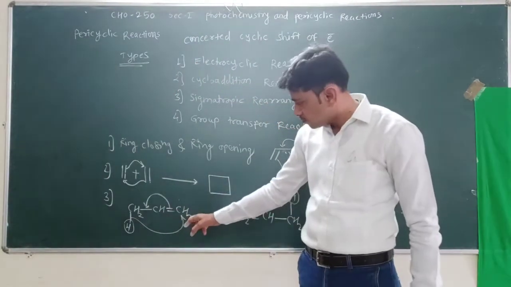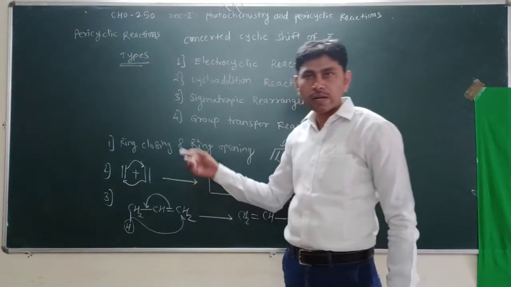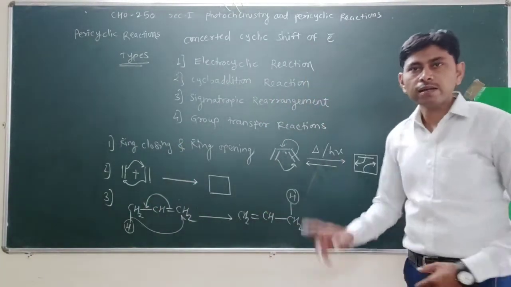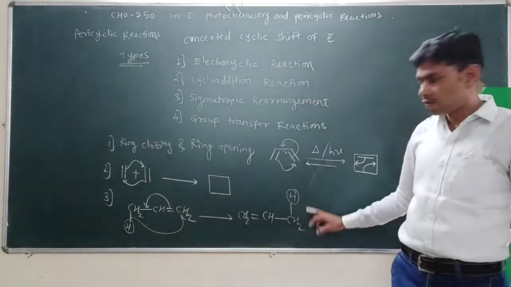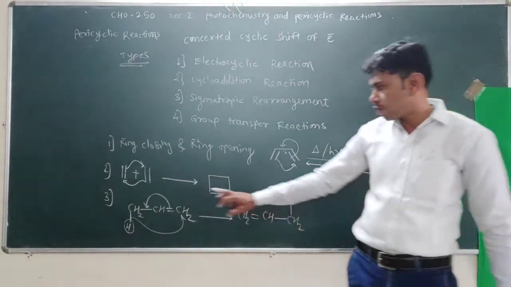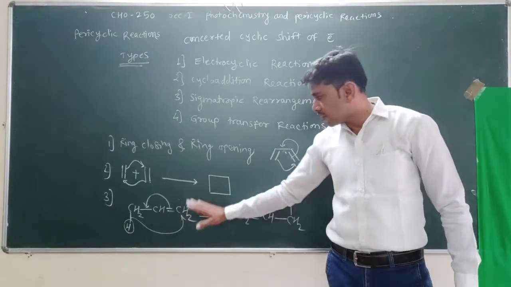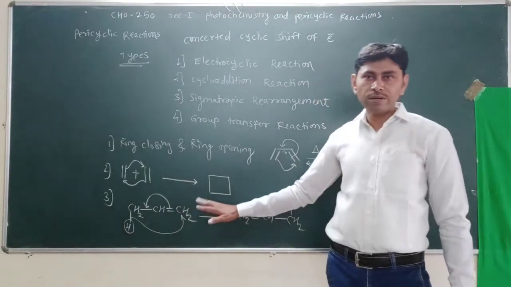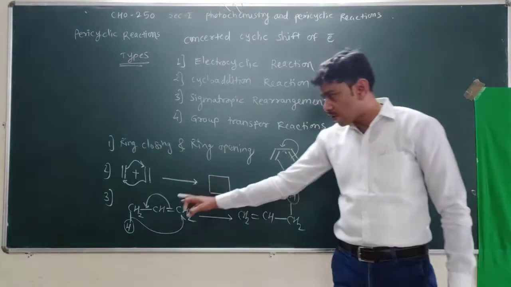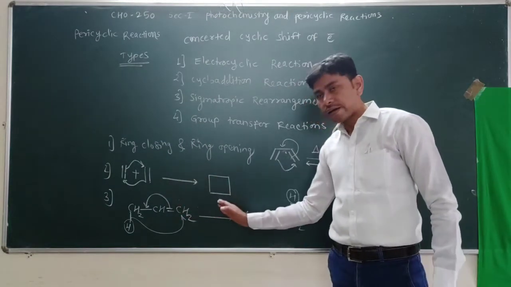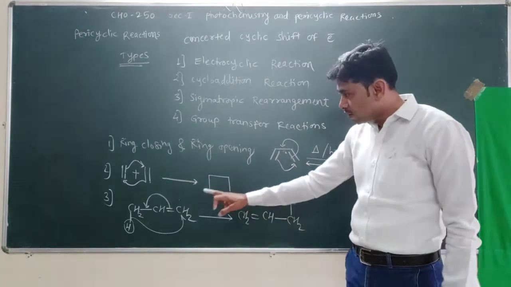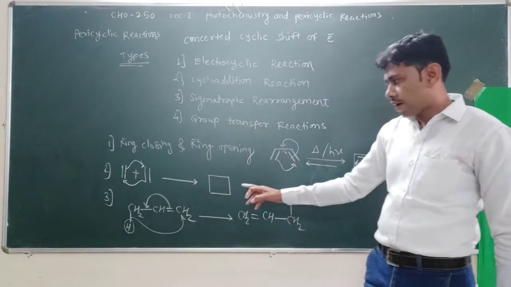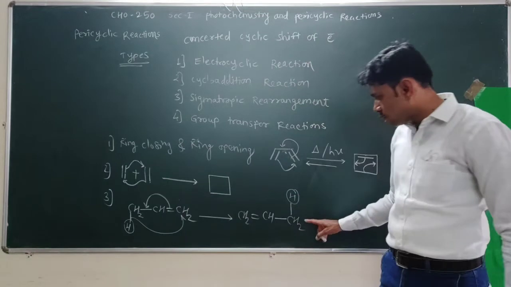Here we observe again a cyclic shift of electrons. Electrons shifted in a cyclic manner, and we obtain a product where the sigma bond shifted from one end to another end within the same molecule. Remember this: within the same molecule the sigma bond shifted in a cyclic manner.